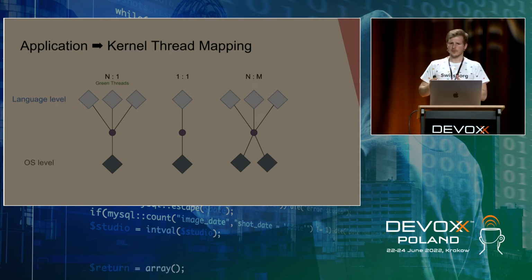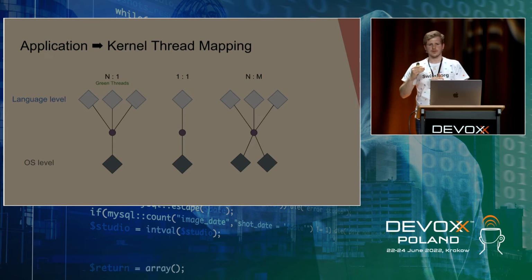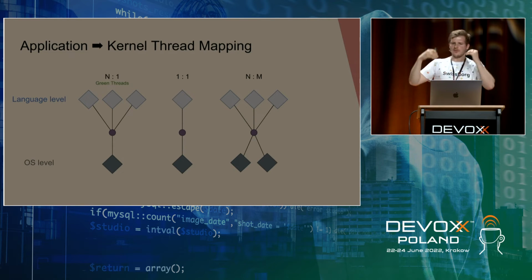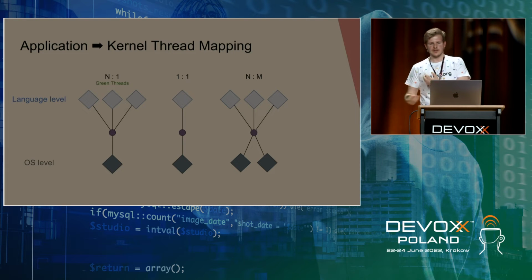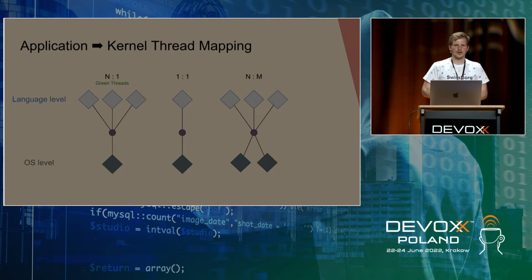And there is a third model, which is a mix of those approaches, where we have many logical threads on the application level, and we also have many threads on the operating system level, and both the operating system scheduler and the runtime scheduler schedule which thread will be next for execution. And the question to you: which model is present in Java? Who knows?